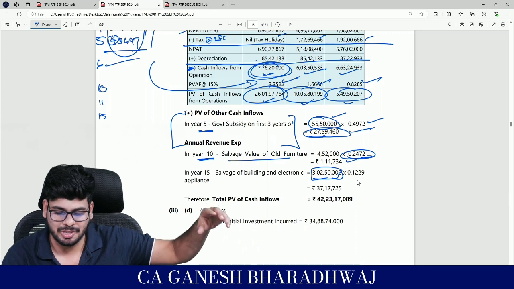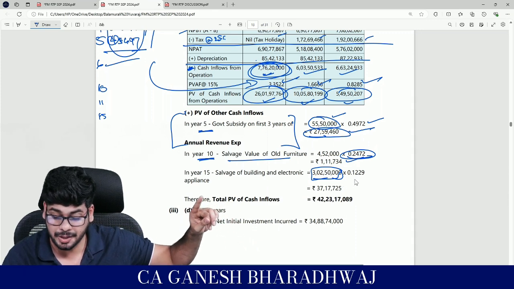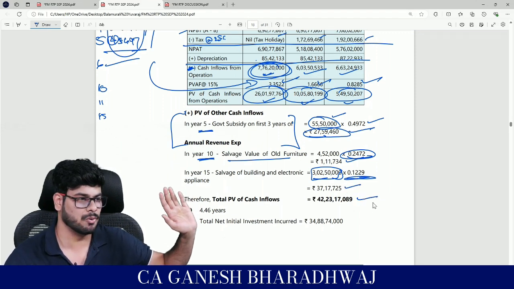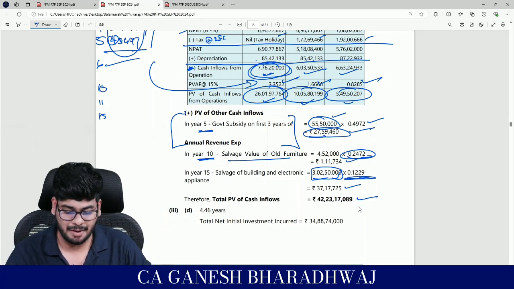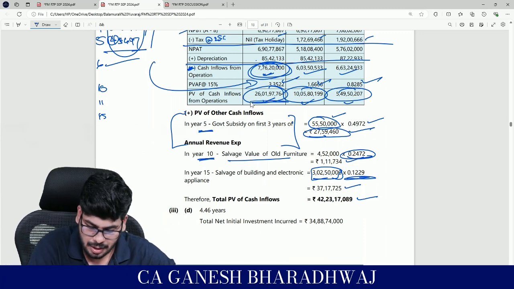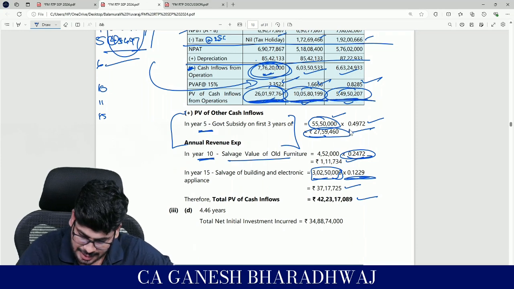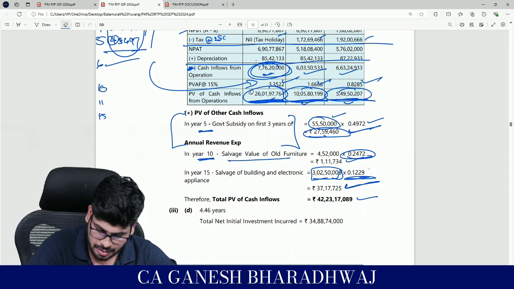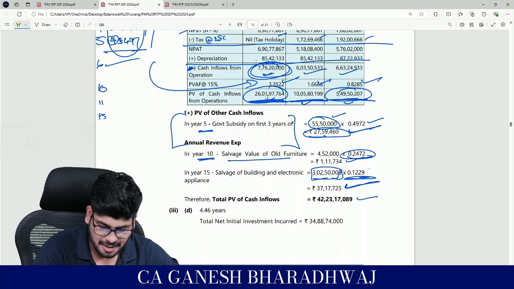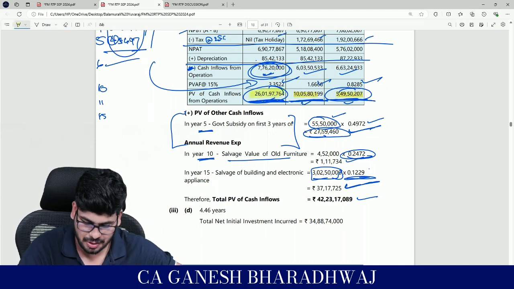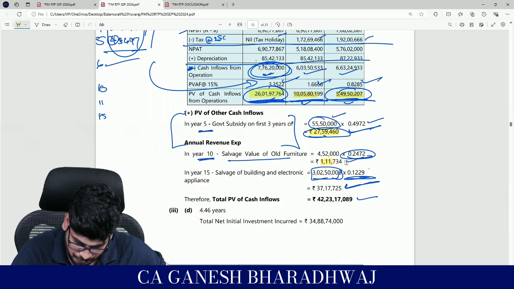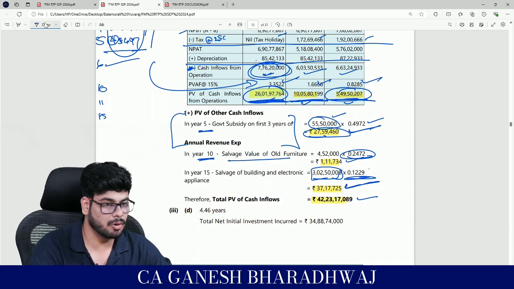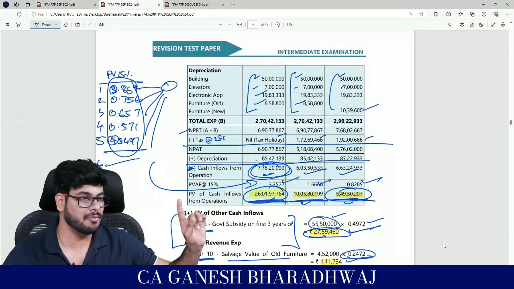Coming back, guys, so it's going to be 3 crore 2 lakh and 50,000 into whatever is the present value table. You arrive at this figure. So now you get your total present value of cash inflows. Clear with this? So how did you arrive at this figure? This plus this, then plus this figure and this figure also. If you add these 5 figures, 1, 2, 3, 4, 5 and 6, you get this figure. So this is going to be your total present value of cash inflows.